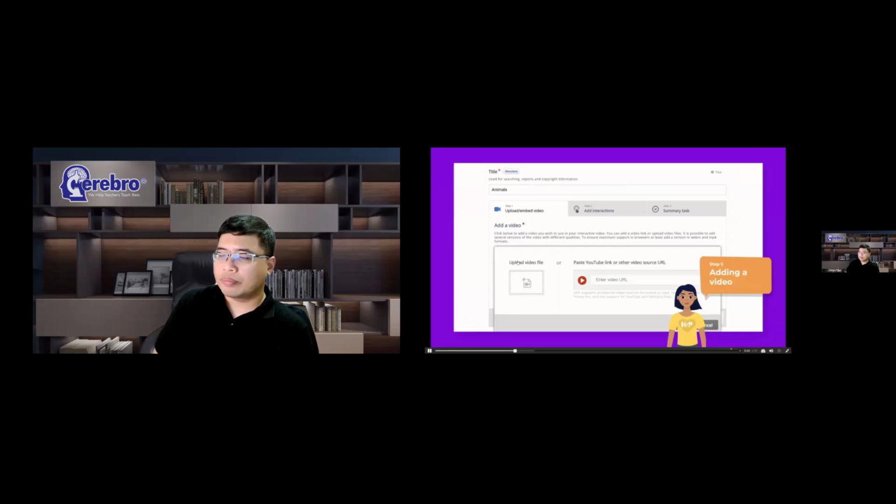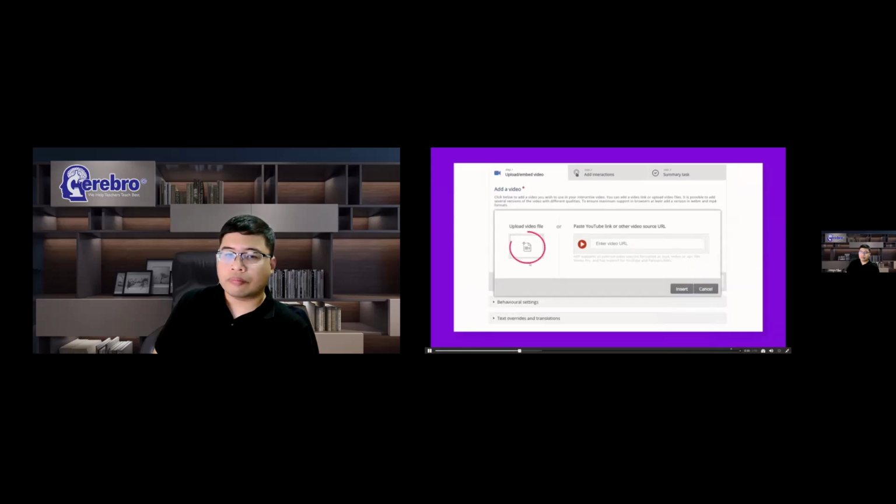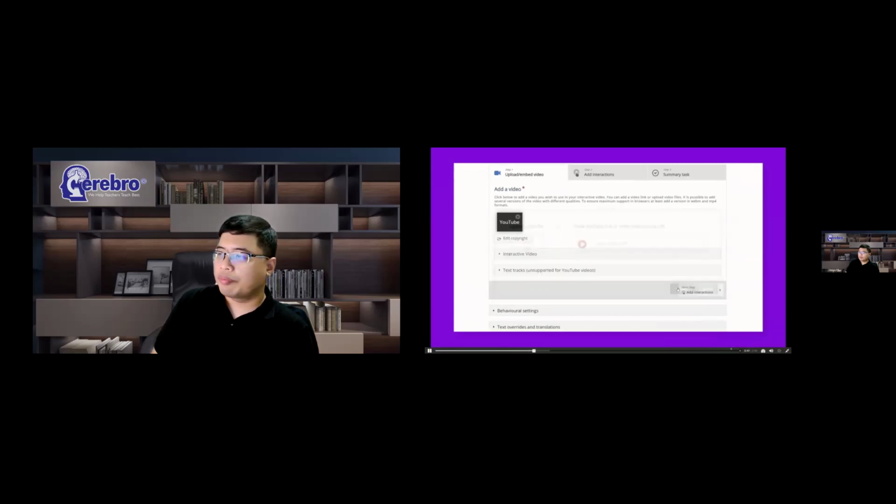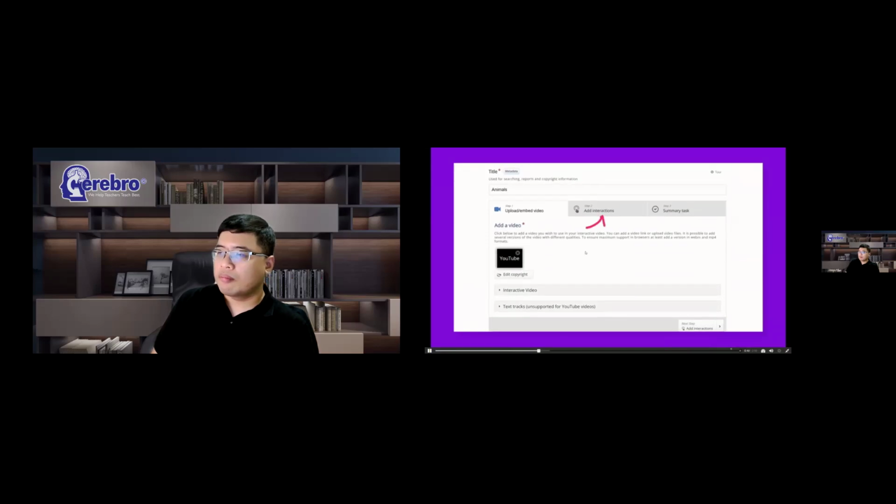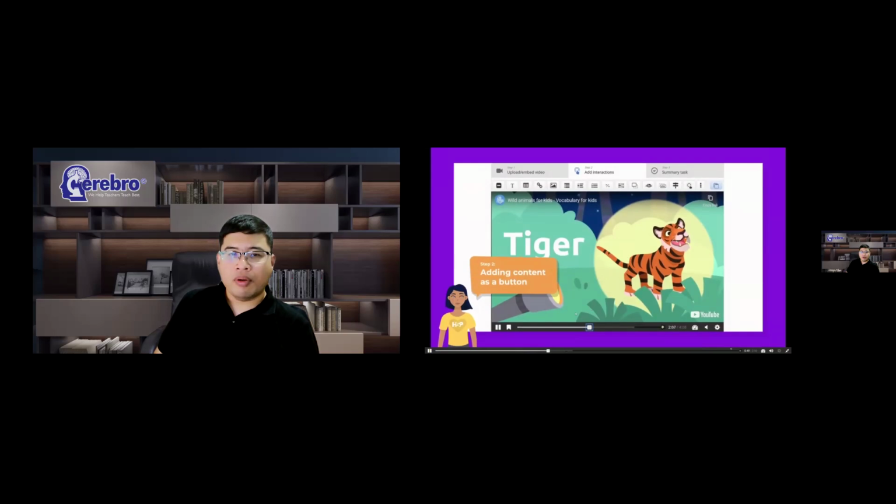Start by adding a video source. You can either upload a video directly or paste a link to an online video. Once you add the video, you can proceed to the second step, adding a content item.